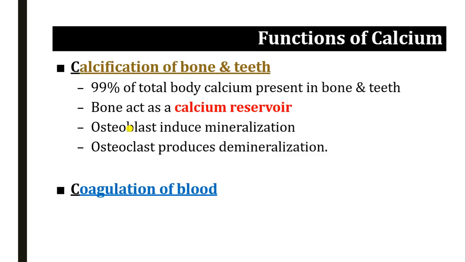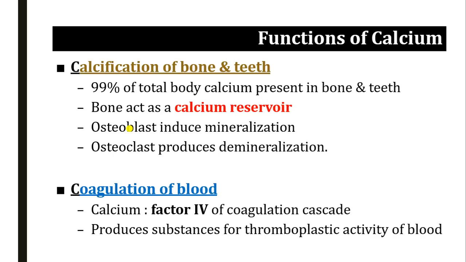Coagulation of blood. Calcium itself is factor 4 of the coagulation cascade. We know there are various coagulation factors that continue in the coagulation cascade for the process of coagulation. Out of those various factors, factor 4 is itself calcium and it helps in the coagulation of blood. It produces the substances that are responsible for thromboplastic activity of blood.